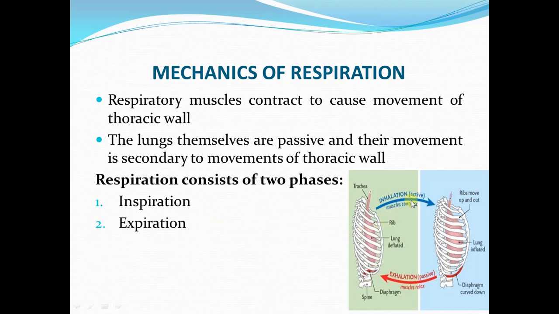Now this diagram here in this corner is just to show you that lungs are present within the thoracic cavity that we have talked about in the previous lectures as well, and the lungs are passive in nature. They are made up of elastic tissue and they will just follow the movement of the thoracic cage. So when the thoracic cage expands, the lungs are going to expand, and when the thoracic cage returns to its original volume or the original position, the lungs are also going to resume their original volume.